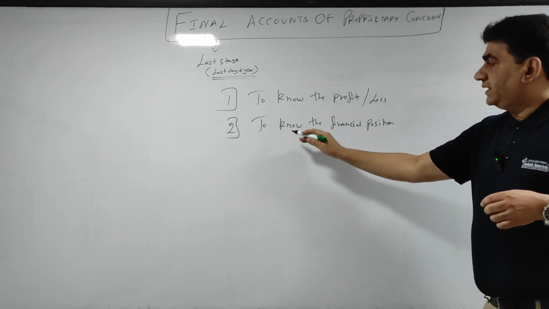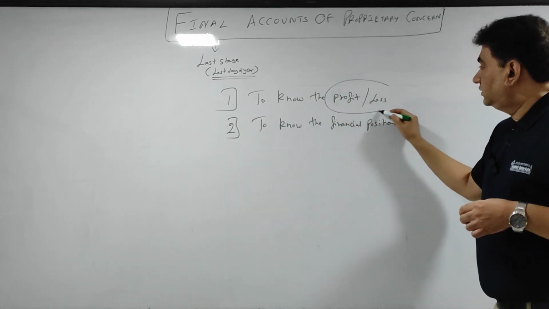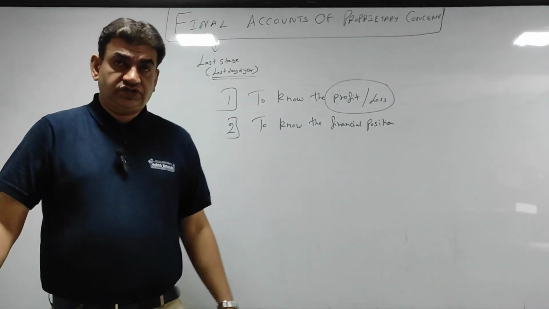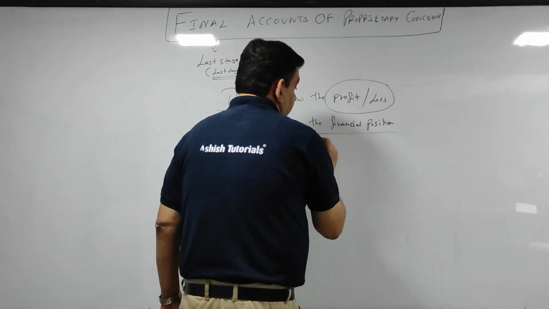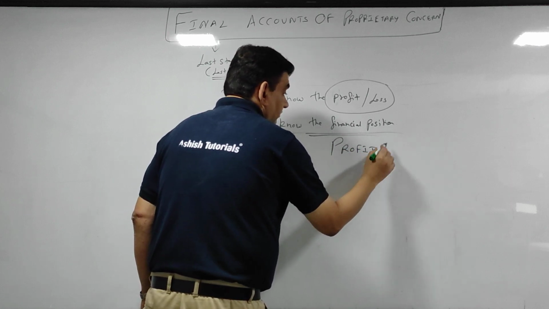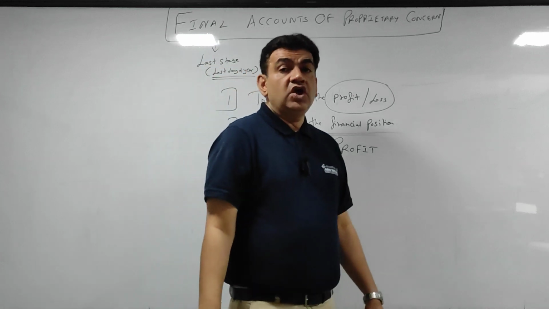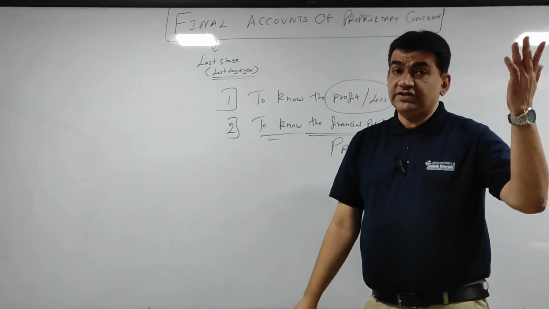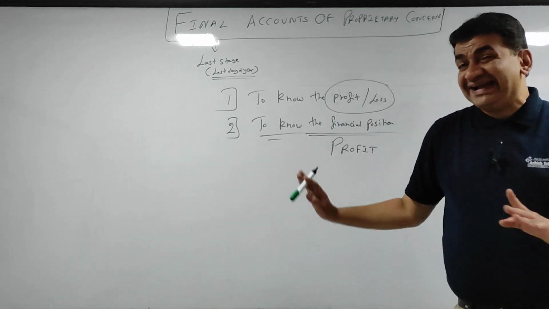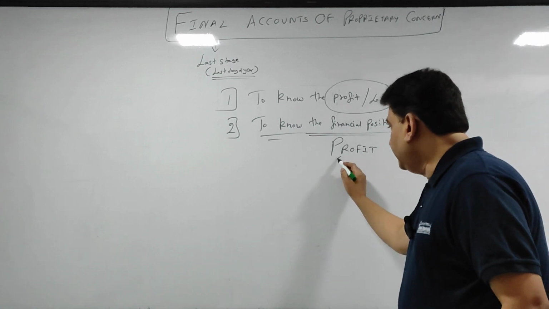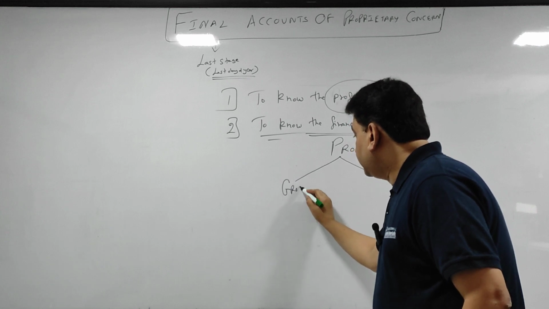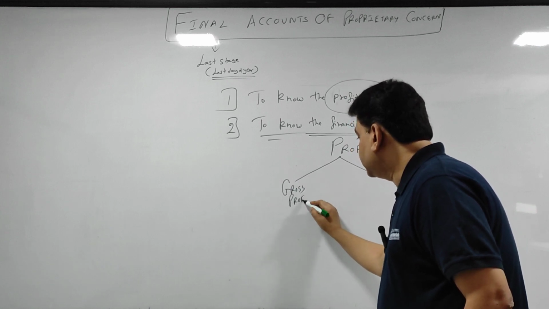Now listen, temporary second point को भूल जाओ. What is the first main motive? To know the profit or loss. Now listen very carefully. When I say profit का there are different classification. Operating profit, non-operating profit, which we have done earlier in the starting. But when it comes to final accounts, now understand this very carefully. When it comes to final accounts, your profit will be classified in two categories.